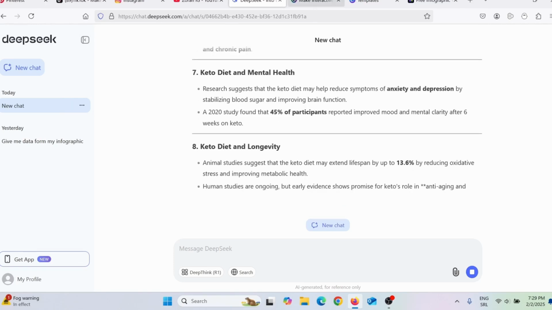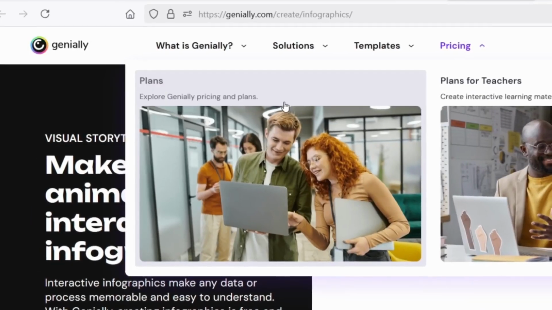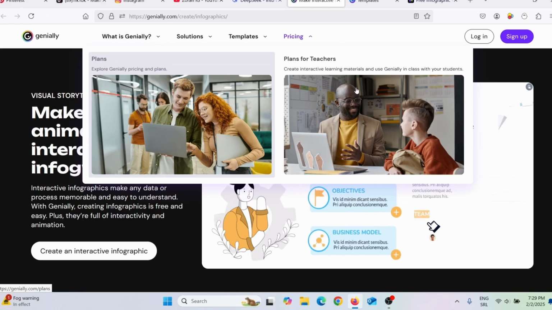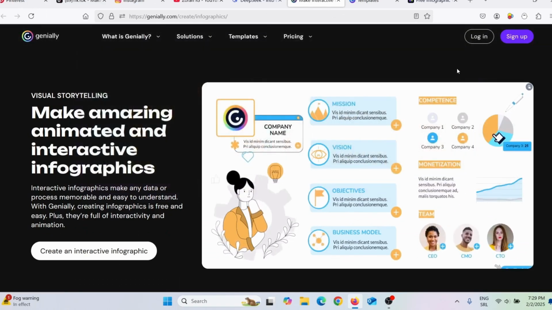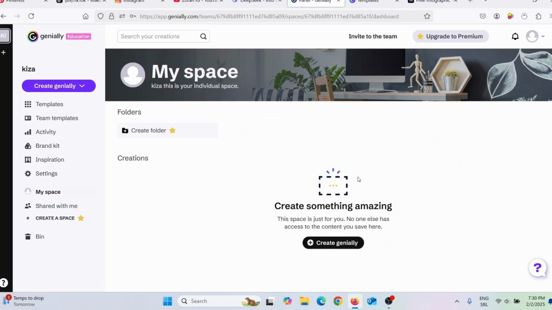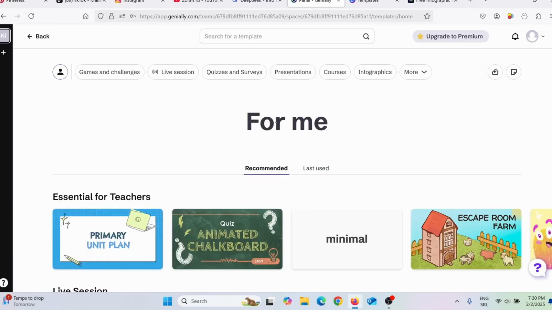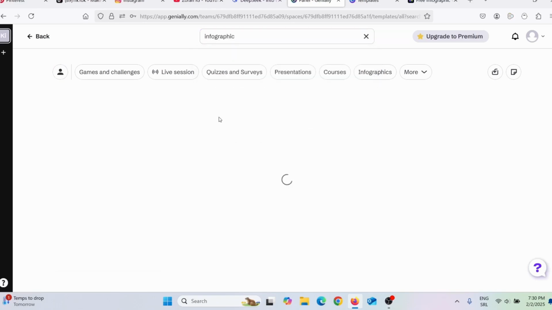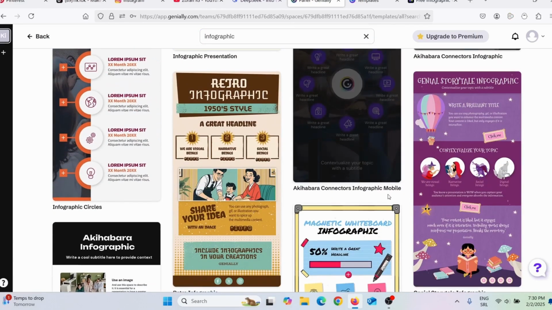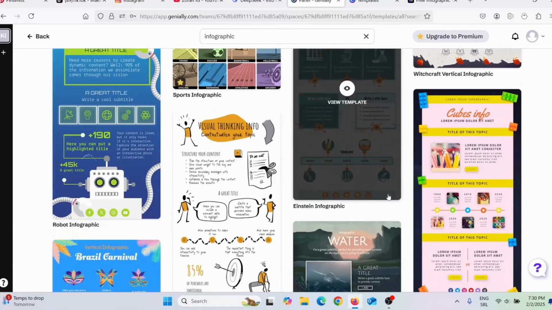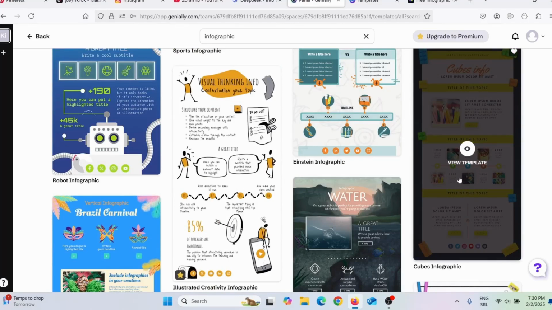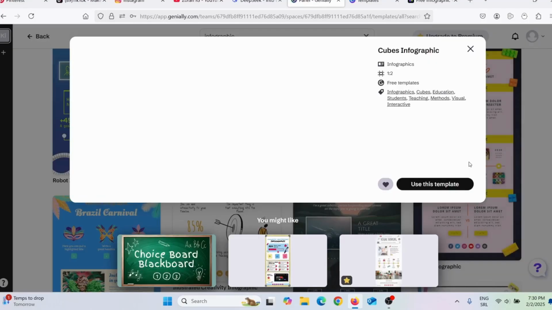Now for that I'm going to use a website called Genially. Okay, I'm not sure that I pronounced this well. Now you can register for a free account and they also have a paid account, so I will just log in. Okay, this is how your dashboard will look. So what you need to do, you need to go here on templates and then search for infographics. And here you will get lots of infographic, video infographic templates that you can use in all kinds of niches. So for example, let's just say I wish to use this template here. Just click here on view this template.